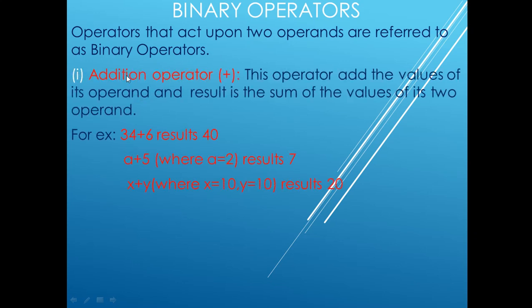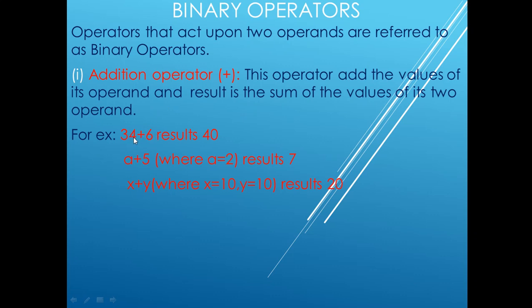First is the addition operator. What is the purpose of the addition operator? This operator adds the values of its operands and the result is the sum of the values of its operands. This is very simple, you already know the purpose of plus, minus, multiplication and division. So you need to know how it will be used.